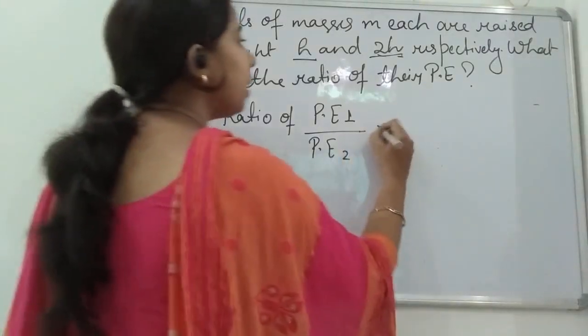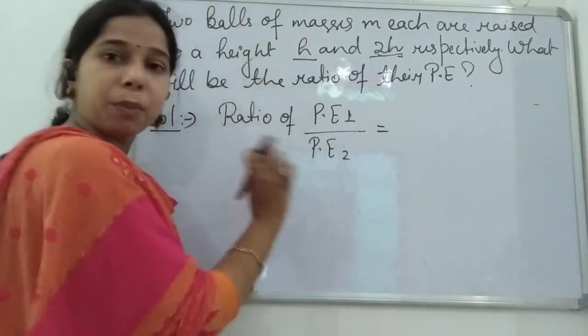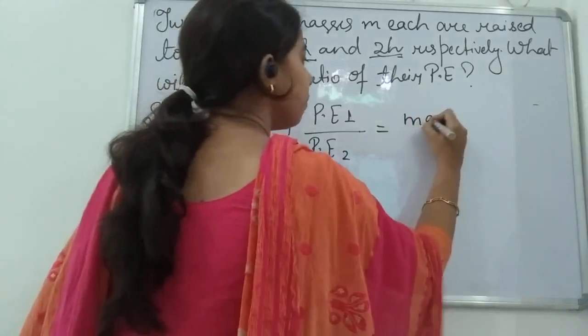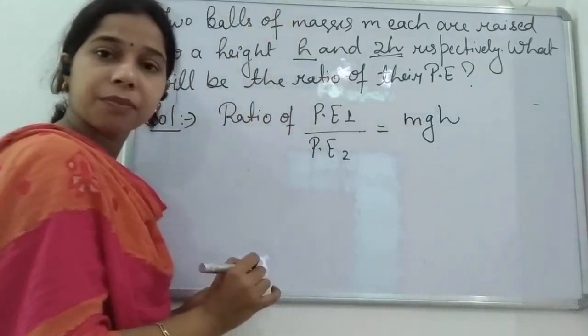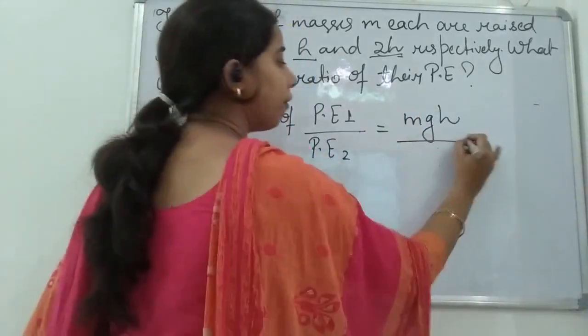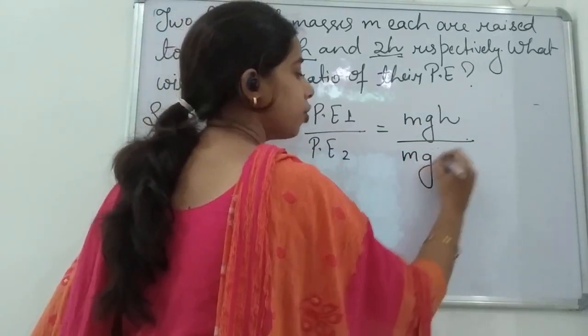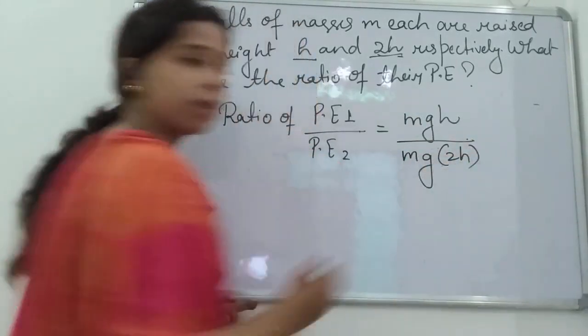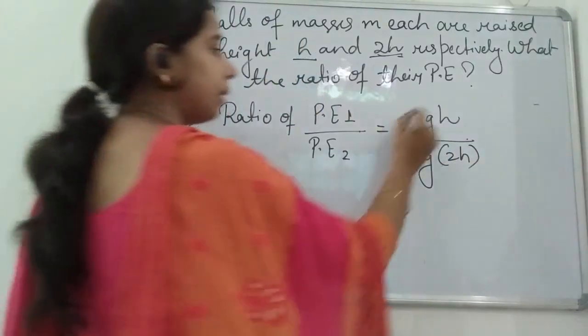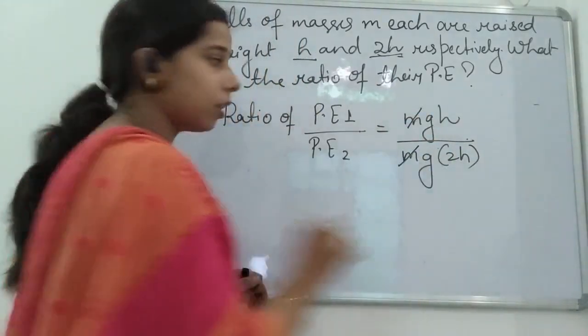So that will be equal to, the first ball is having the potential energy mgh and the second ball is having the potential energy mg2h. Right? So by this, mass and mass will cancel each other.